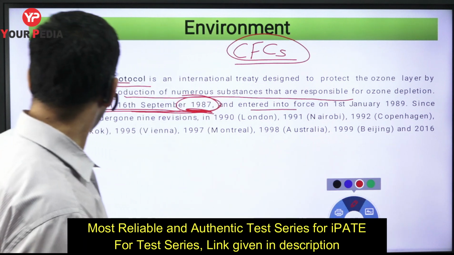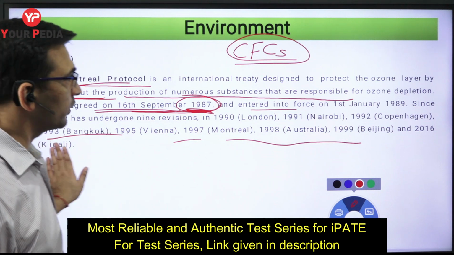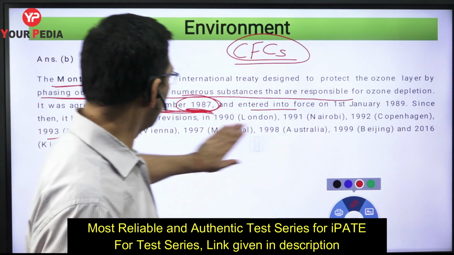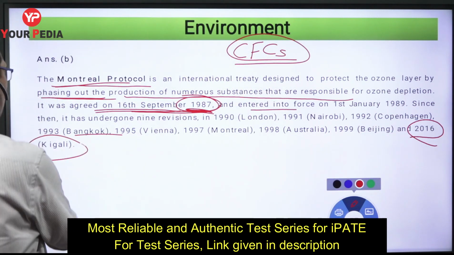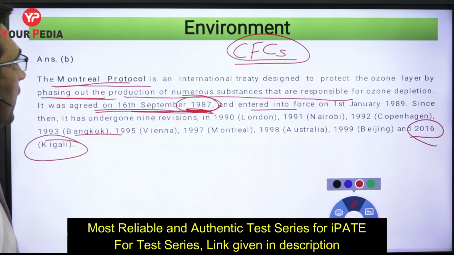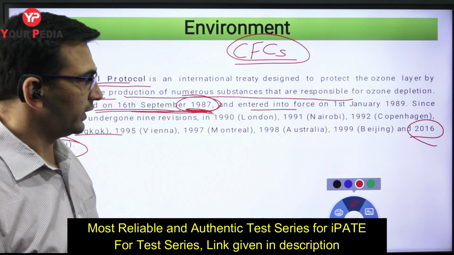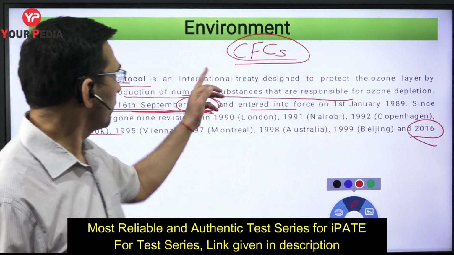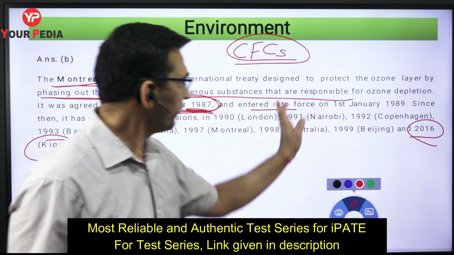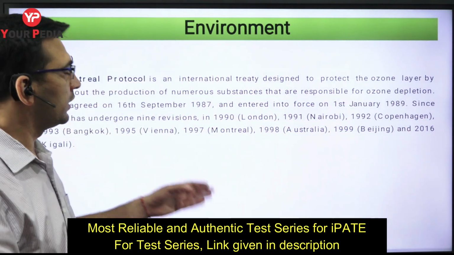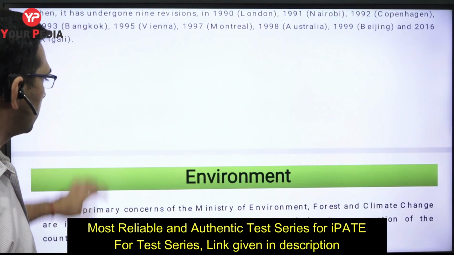If you see, there are a lot of amendments over here: Vienna, Montreal. You don't need to remember all that. But the last one is Kigali. So Kigali is related to 2016, you can keep it in note. This is also related to the hydrofluorocarbons, which are ozone depleting substances, to phase them out, right? But more appropriately, you're going to talk about chlorofluorocarbons in the Montreal Protocol. Later on, in different meets, different kinds of these ozone depleting substances were added. So the correct answer is going to be option B.